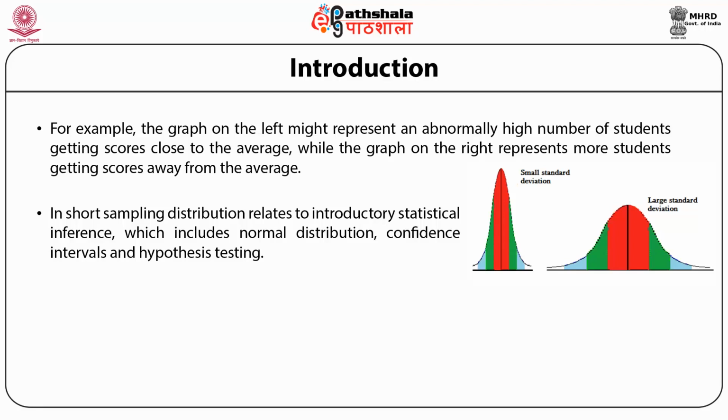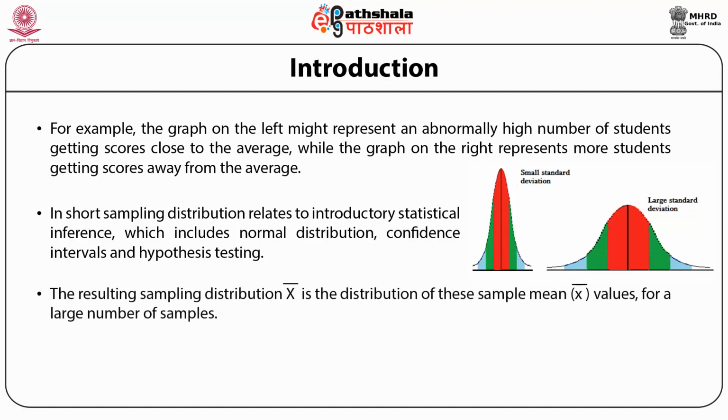Proper analysis and interpretation of a sample statistic require knowledge of its distribution. If repeated random samples are chosen from the same population, the values of the sample mean, denoted by small x bar, will vary from sample to sample. The resulting sampling distribution, capital X bar, is the distribution of these sample mean, small x bar, values for a